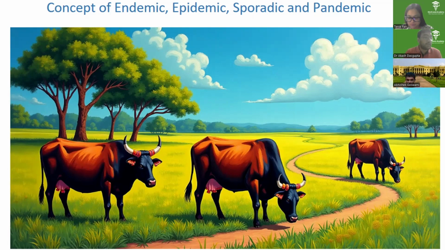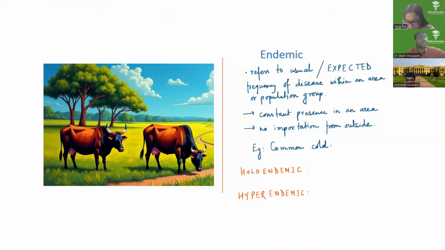I saw many crows in a banyan tree. It's normal for the crows to be there, right? With that, we begin the concept of endemic. So what is endemic? Remember, it is like observing a few cows in a rural area. It refers to the usual or expected frequency of disease within an area or a population group. The term is the habitual occurrence. Routinely, you will find that disease prevalent in that particular population group or geographic area, and then we call that disease an endemic disease.